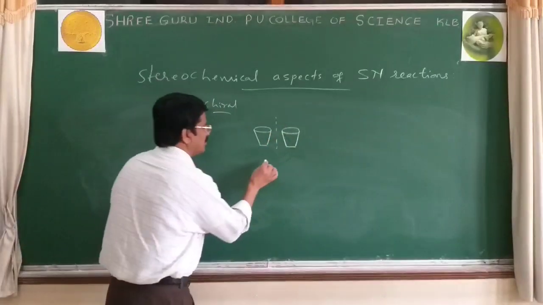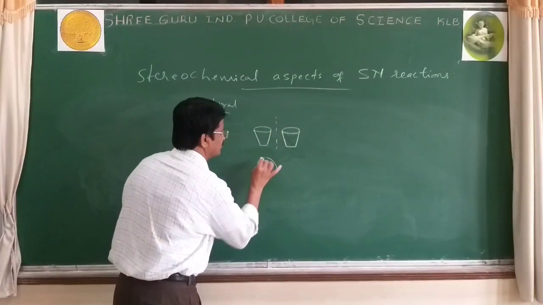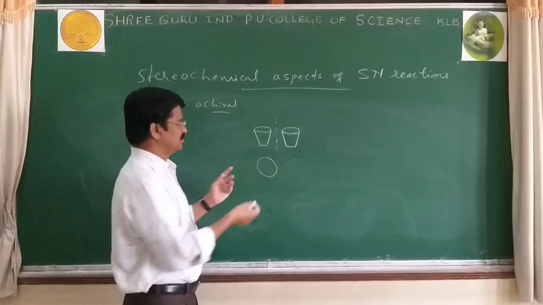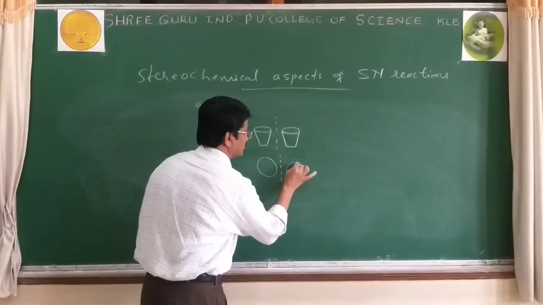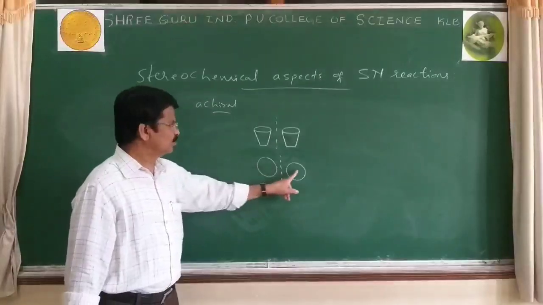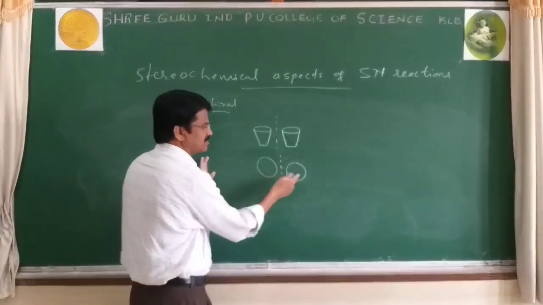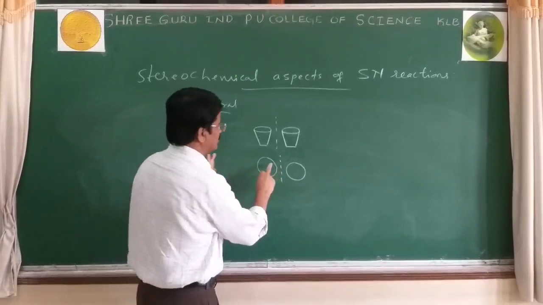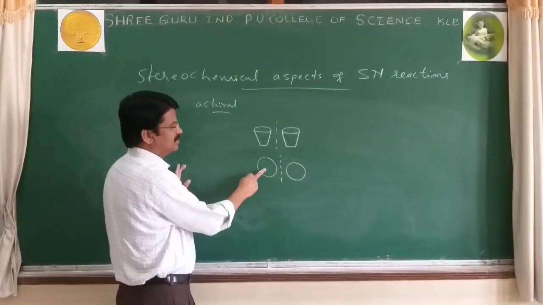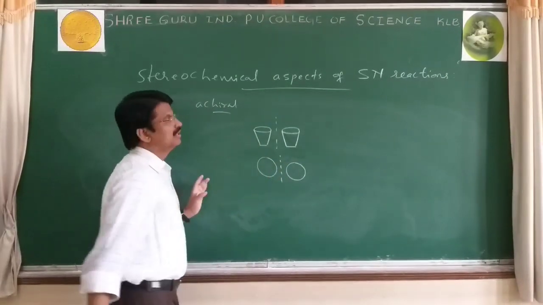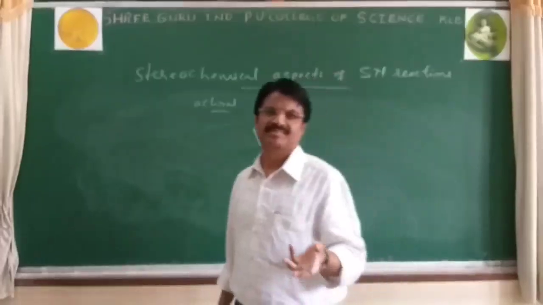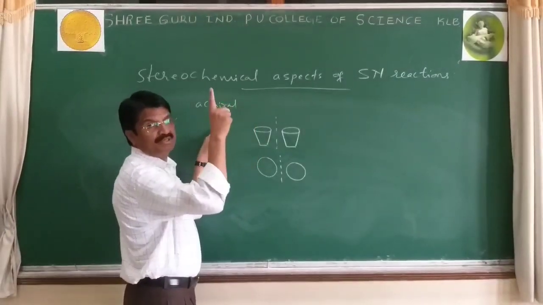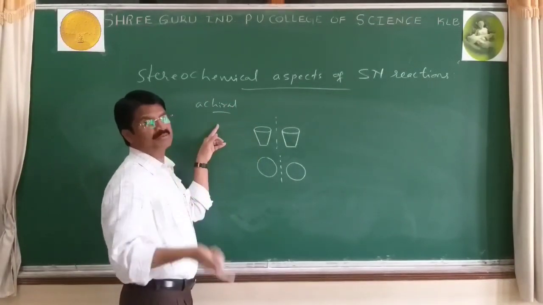Next, another example: a ring, or even bangles you can use. A ring and its mirror image overlap. They have mirror images and are superimposable. But for chirality or chiral molecules, there must be a mirror image that is non-superimposable.